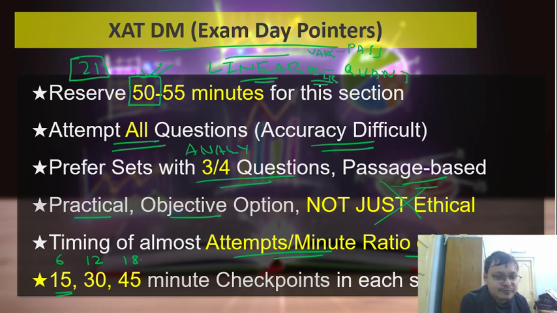Attempting in a linear sequence is important, so at any point of time, looking at the question number you are at, you know how many questions you've attempted, and follow this 2.5 minutes max per question. So at the end of 15 minutes, you should have been done with at least 6, end of 30 minutes at least 12, end of 45 at least 18, and approximately 50 minutes preferably, max 55 minutes, you should have been done with the entire decision-making section. Remember, attempting all is important because accuracy is not an easy job as far as XAT decision-making is concerned.